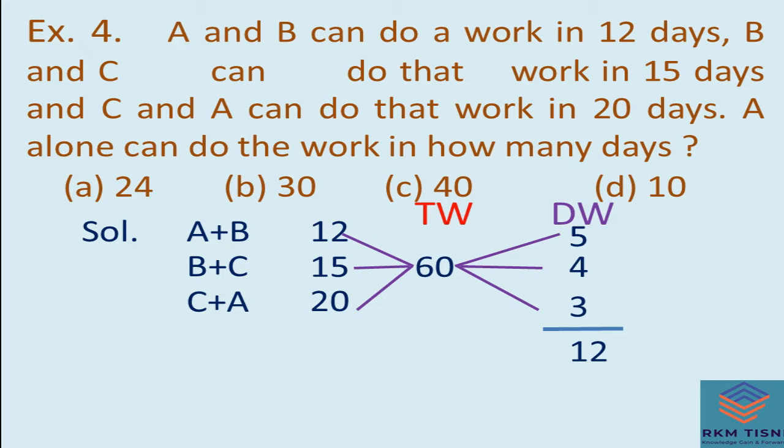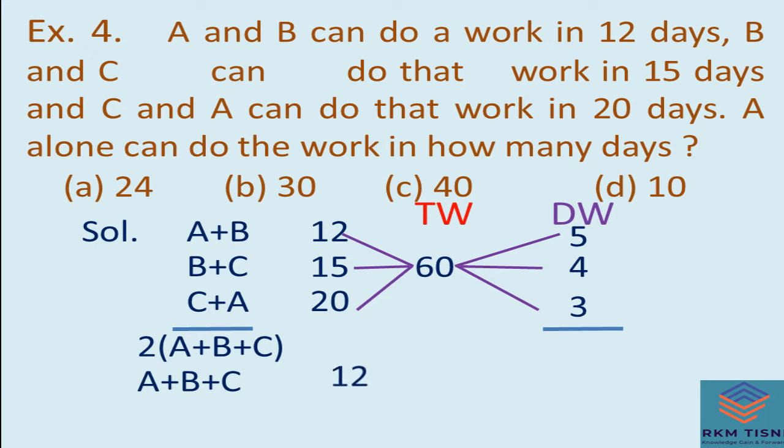If you add all of these, you will get 5 plus 4 plus 3, that is 12. This 12 is the total work of A plus B plus C, and all are counted 2 times. For one time, you have to divide 12 by 2, which is 6. So the work of ABC is 6 in 1 day.